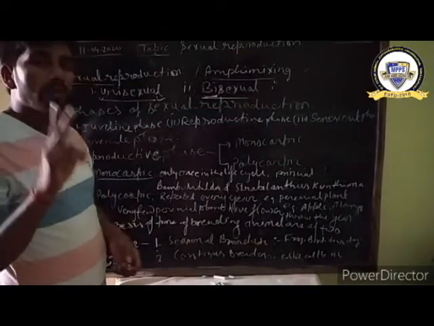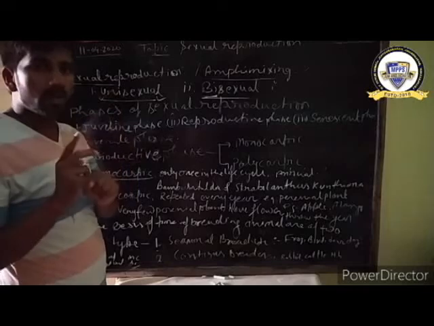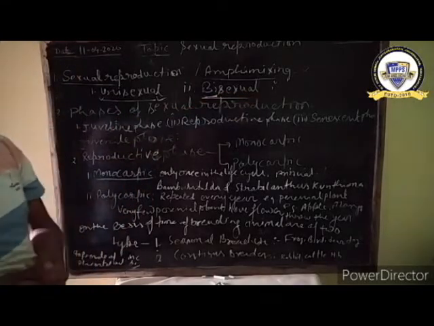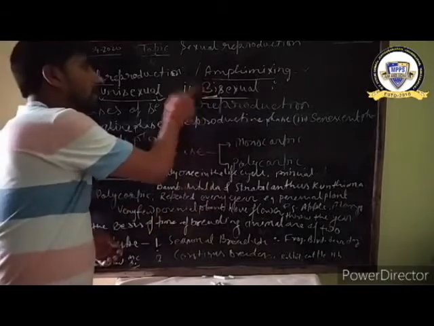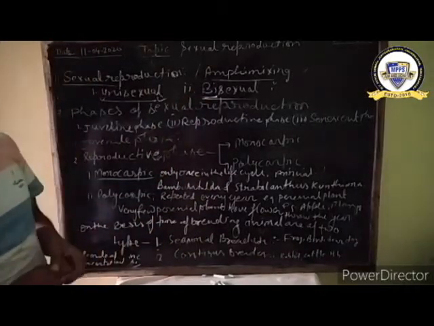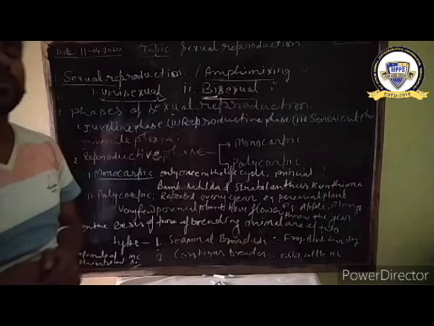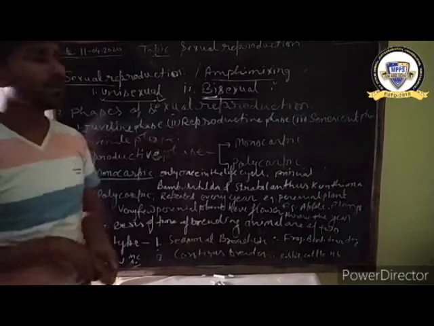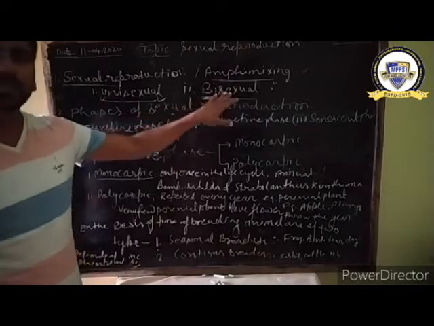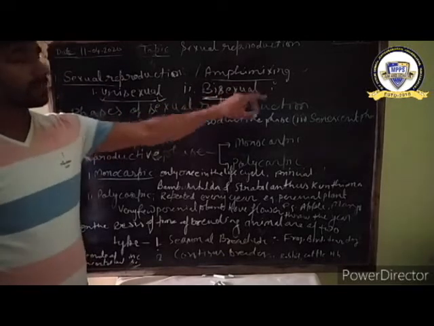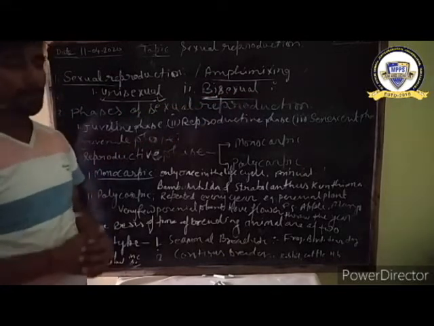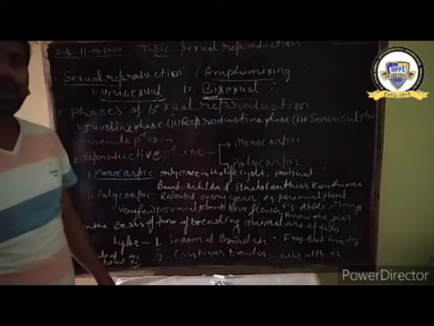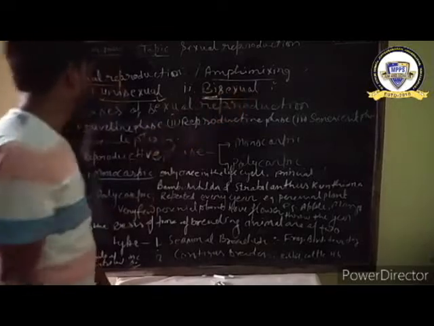Hermaphrodite means both sexes, male and female, situated in the same organism. But in case of plants, bisexual is called monoecious. Leech and earthworm are bisexual or hermaphrodite, and basically all the flowers and all the plants are bisexual.